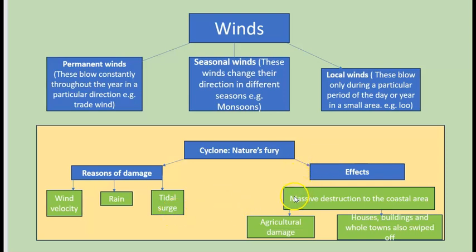And what are the effects? The effects are destruction to the coastal area. The coastal area is affected more than anything else when a cyclone happens. Then there is agricultural damage, the crops and all just swept off by the tidal surges, water and wind. And the houses, buildings, and whole towns are also swept off due to the cyclone. If the intensity of the cyclone is more, then the damage is also more.